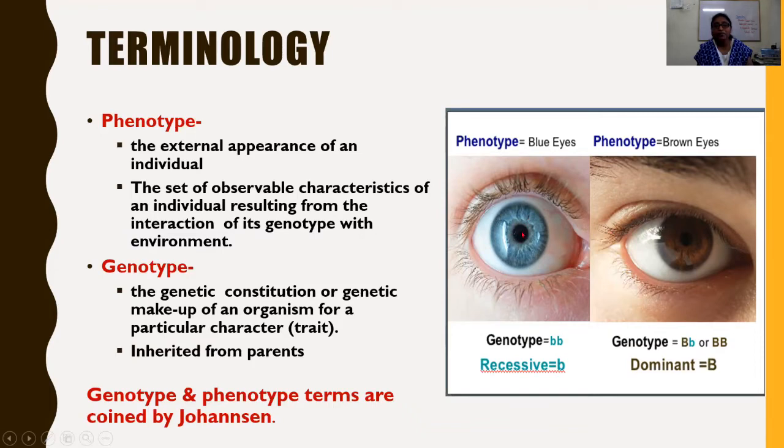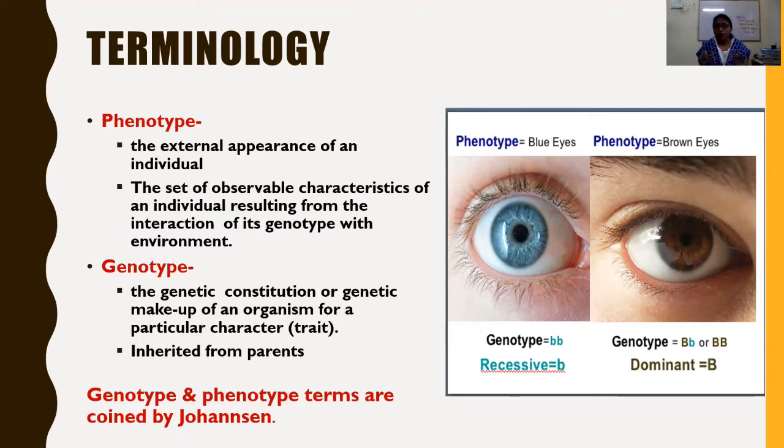Here the color of the iris is blue, the color of the iris is brown. We generally call it blue eyes, but it is the color of the iris that is blue or brown. The phenotype is the external appearance of an individual, the set of observable characteristics we can see, like the color of the iris being blue or brown. It is the set of observable characteristics of an individual resulting from an interaction of its genotype with the environment. Okay, may or may not be.